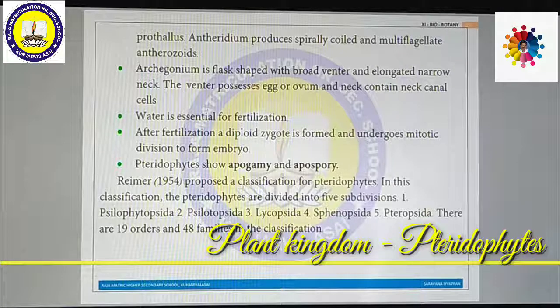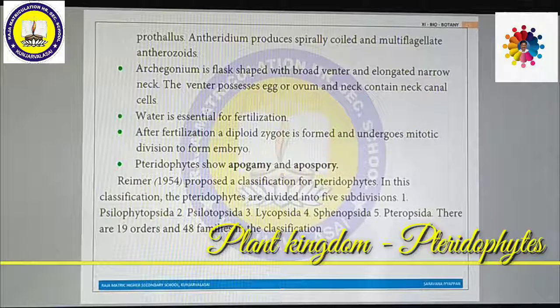Archegonium is a flask-shaped structure with a broad venter and an elongated narrow neck. The venter possesses the egg or ovum and the neck contains neck canal cells. Water is essential for fertilization. After fertilization, a diploid zygote is formed and undergoes mitotic division to form the embryo. Pteridophytes show apogamy and apospory as well.